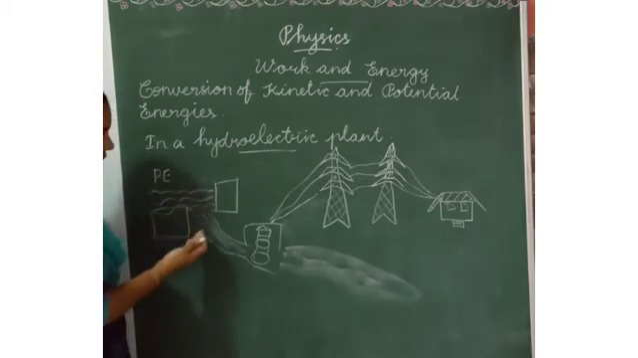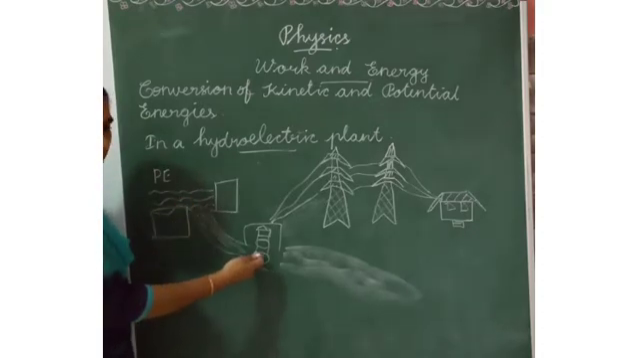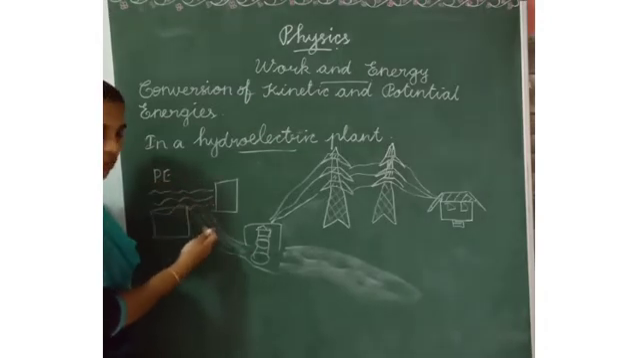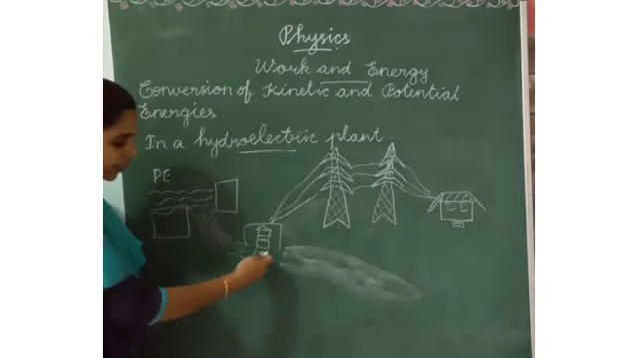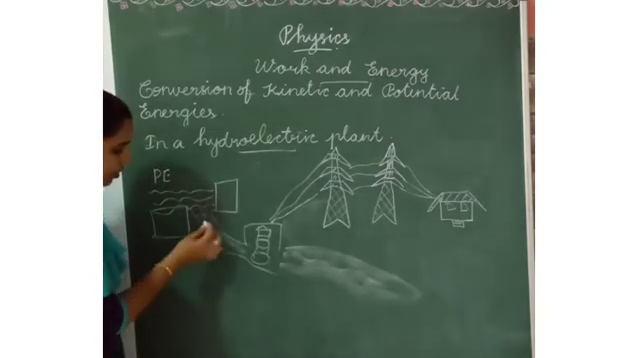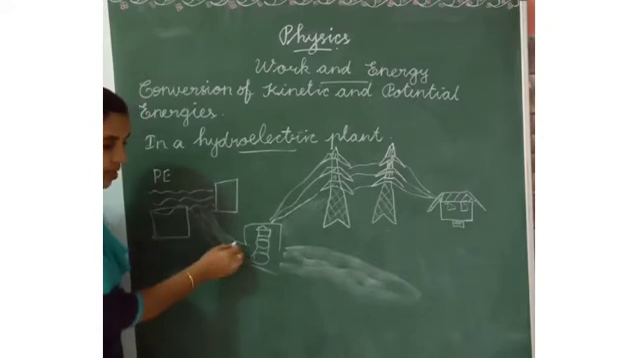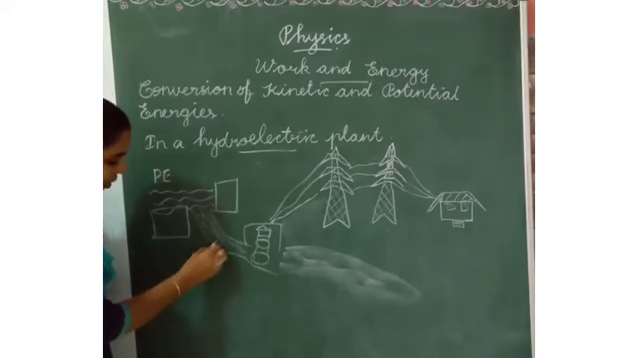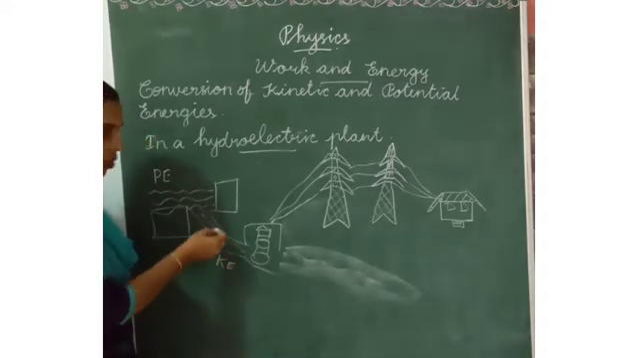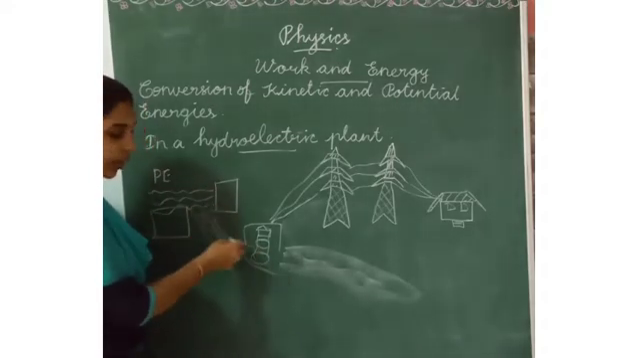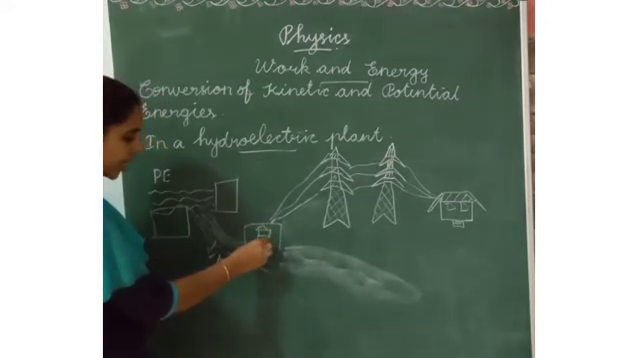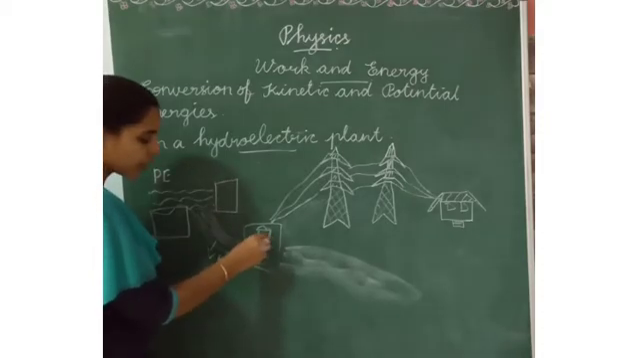From here the water flows to the turbine or generator. The flowing water ends at the generator. Which energy is considered here? Kinetic energy, because the water is flowing. Next, this is the generator, and the water will move onto it.